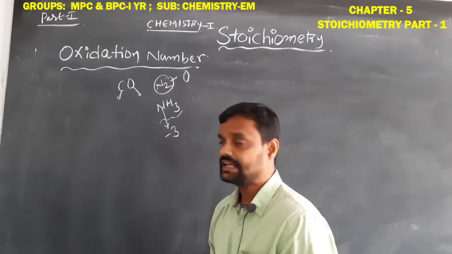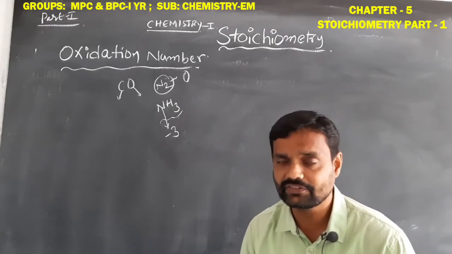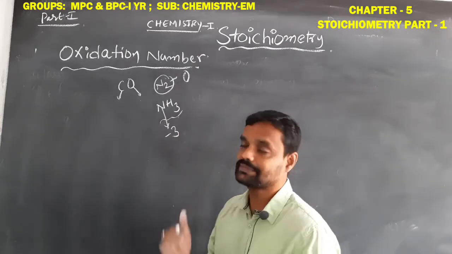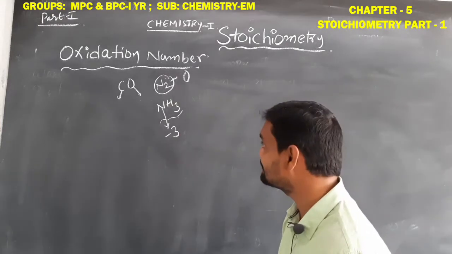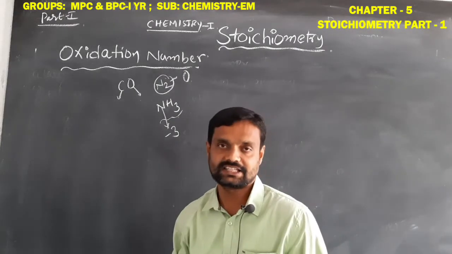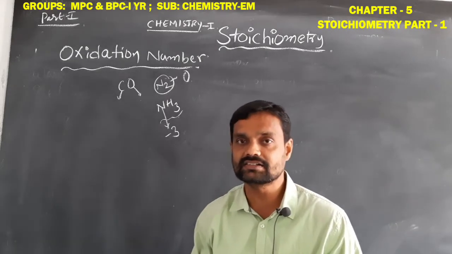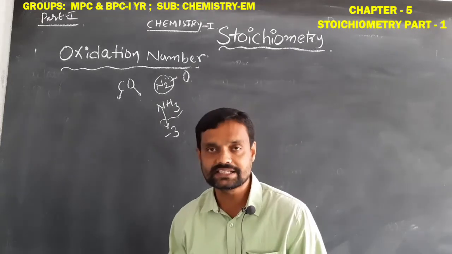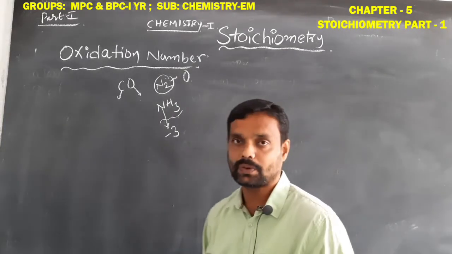In ammonia gas, the oxidation number of nitrogen is -3. The element is the same, nitrogen, in both, but the compound is different, so the oxidation number is also different. That means the oxidation number changes from 0 to -3. So a few elements do not have a constant oxidation number; it changes when the compound changes.